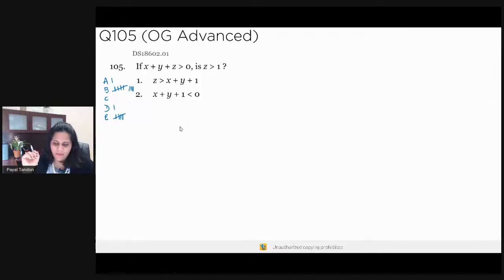What I'm going to do is approach this question the way I would solve it, and I'm going to give you certain tips, the methodology that I utilize to solve questions, okay? So x plus y plus z is greater than 0. Is z greater than 1? So really what I have been given over here is that the sum of 3 integers is greater than 0.